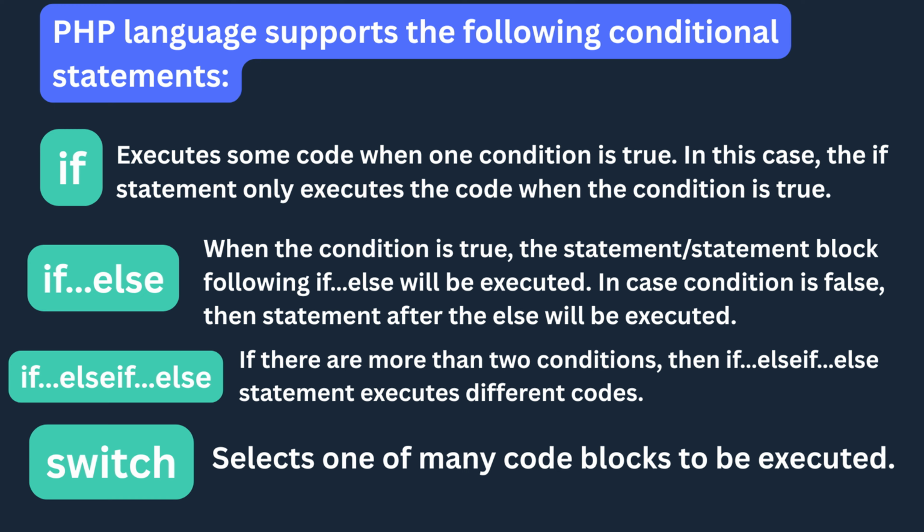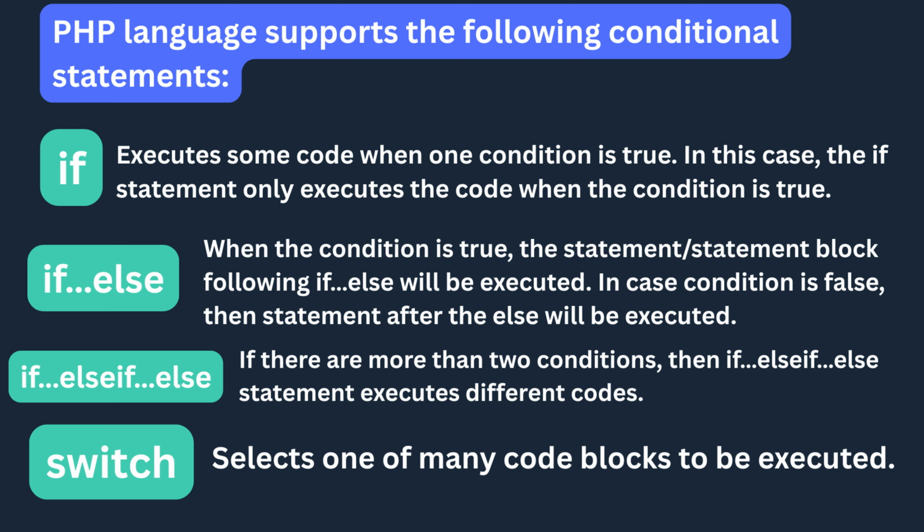Each conditional structure allows a program to respond differently depending on the situation, making the code flexible and intelligent. PHP offers four main types of conditional statements: if, if else, else if, and switch. Although all of them serve the purpose of guiding program flow, each one is suitable for specific kinds of decisions. The simplest of these is the if statement, which executes a block of code only when a particular condition evaluates to true. If the condition is not met, the code inside the if statement is simply skipped.